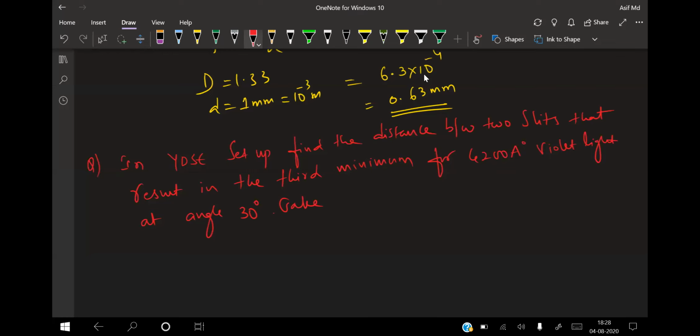Take small d much smaller than capital D.